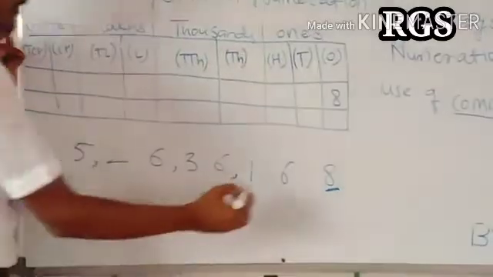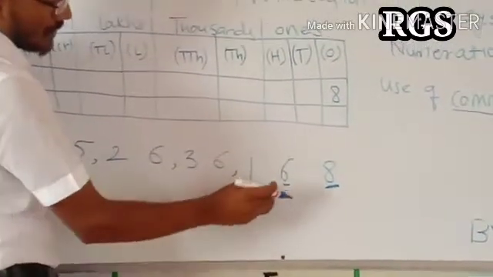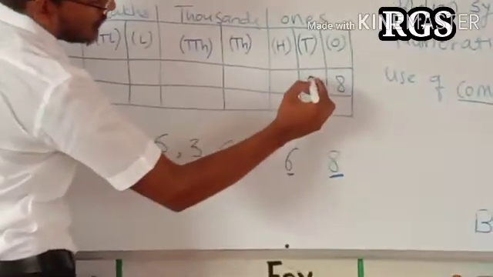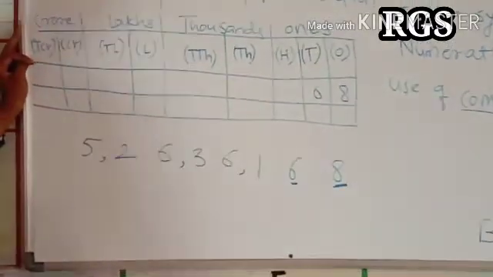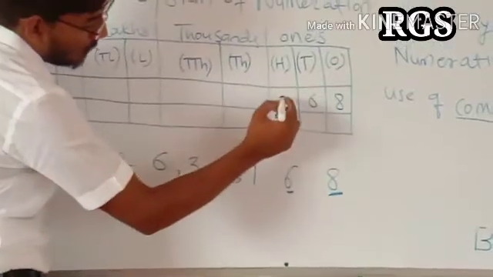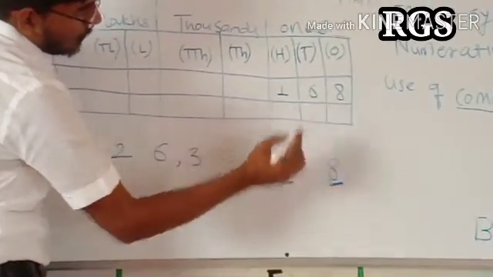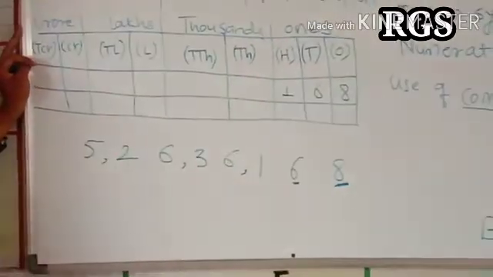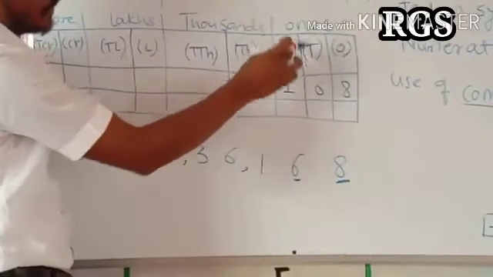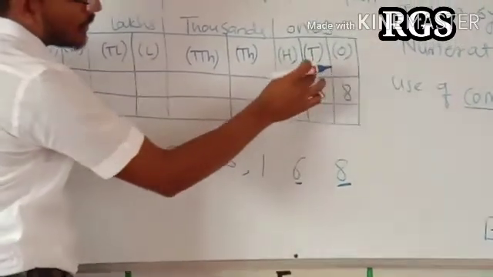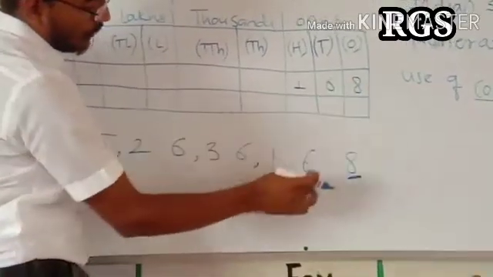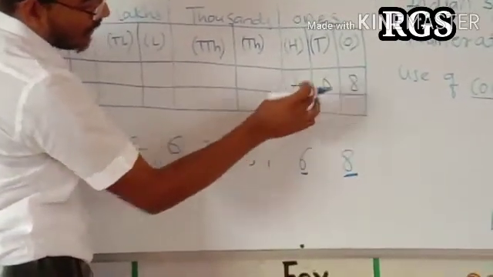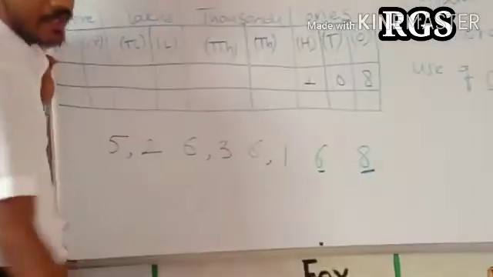Now see 6. The 6 is at tens place. So we write 6 here in tens place. 1 is at what? 100. This ones period is divided into three grades, that is ones, tens, 100. We write this 8 here in a ones grade. We write this 6 in a tens grade. We write 1 in a 100 grade.